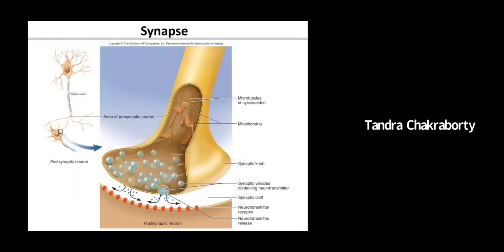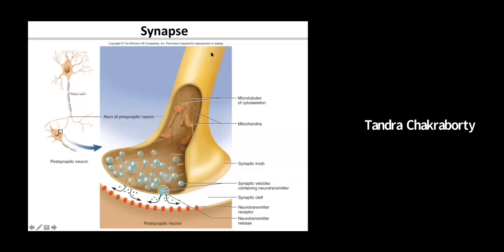Okay, so this picture shows you how a neuron releases neurotransmitter to another one in order to send the impulse from one neuron to the next. If you see this picture, you'll understand it better. One neuron is carrying an impulse and sending it to the next neuron. Many such neurons are involved in the entire process, and the process by which it releases the neurotransmitter into the next neuron is basically called synapse.